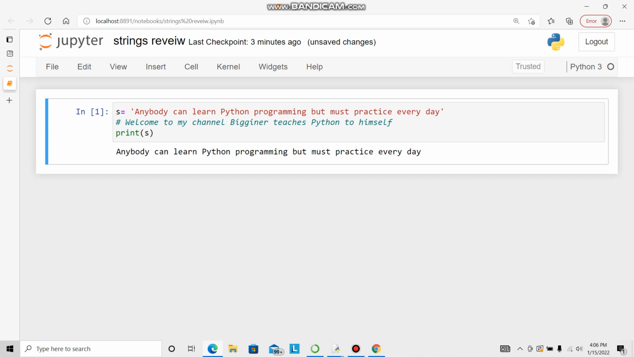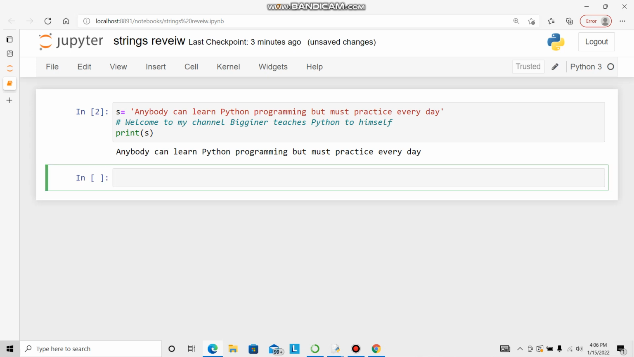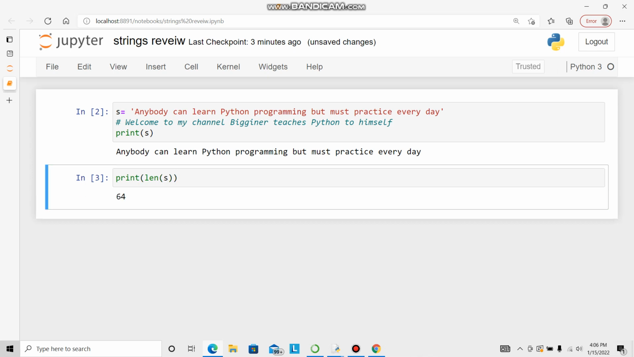Now I want to open a new cell. So Alt Enter, a new cell is open. I want to see what is the length of this. So what we learned: print, len function. Len means length of this, and in the parenthesis s. Control Enter, it says 64. That means there are 64 total letters including the space. We'll do more about this one. Today we are just playing around.